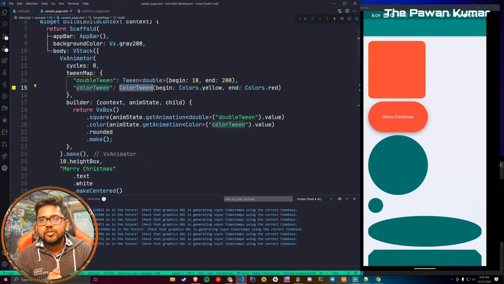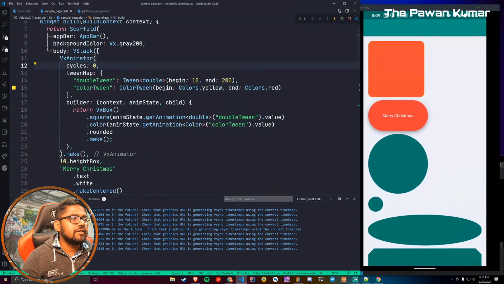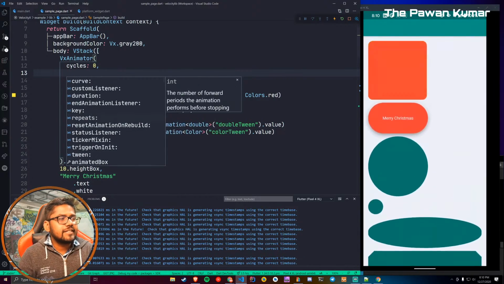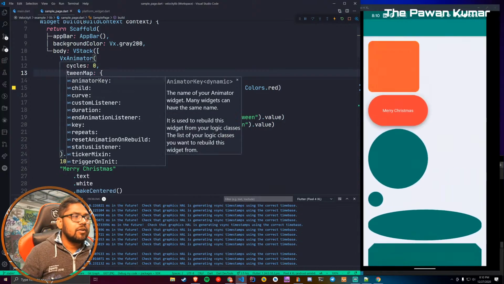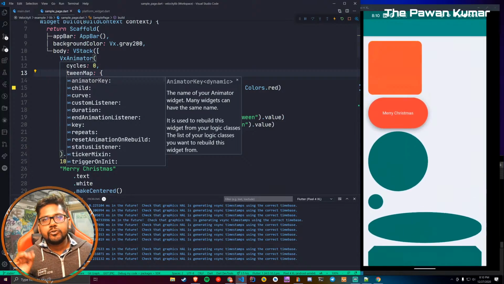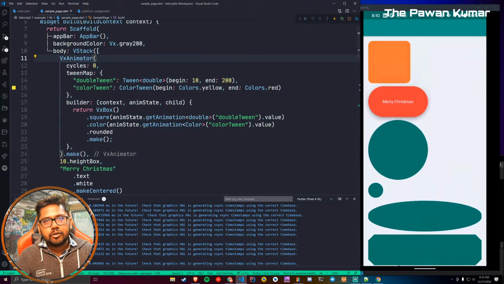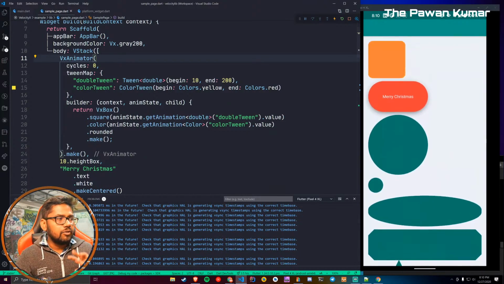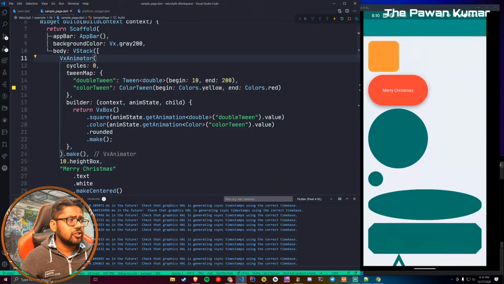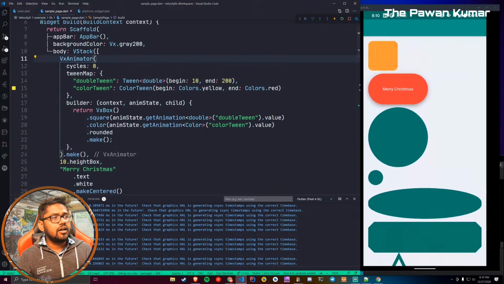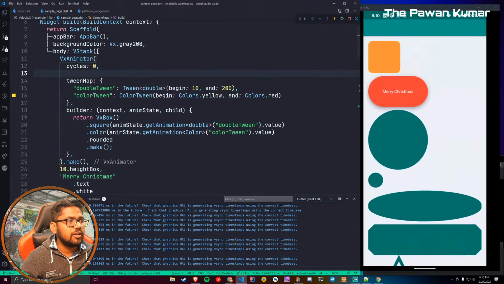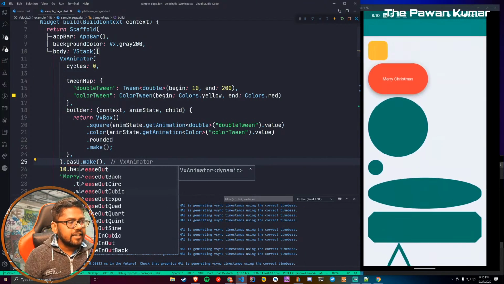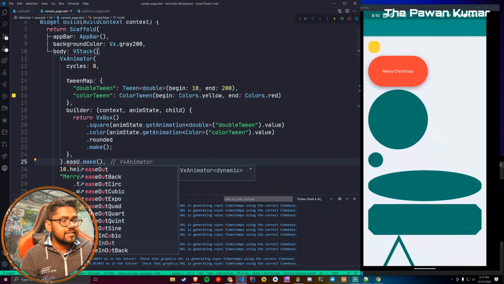Okay, so I hope you are enjoying this, although you can do a lot more things if you see the parameters. There is a sticker mixin, trigger on init, reset animation on rebuild, child, curve, whatever. If you really don't want to use VelocityX, and you still want to use this particular thing for animation, you can check out a package called Animator, which does the same thing without this package. But it does not offer the shortcuts which I just showed you, like you can just say dot ease in and all those things. Here you can say ease in directly, which you cannot do there, but you can provide it as a property.